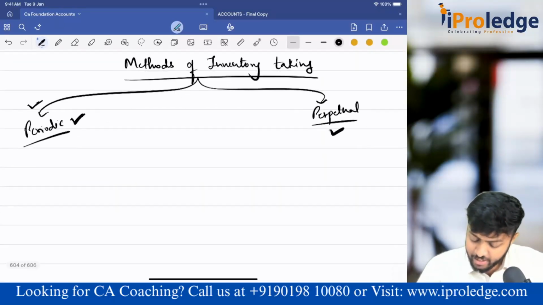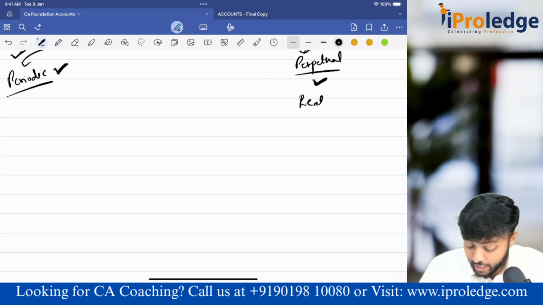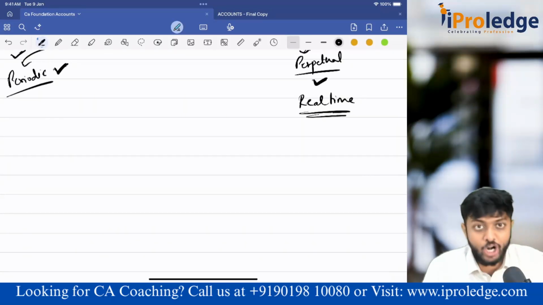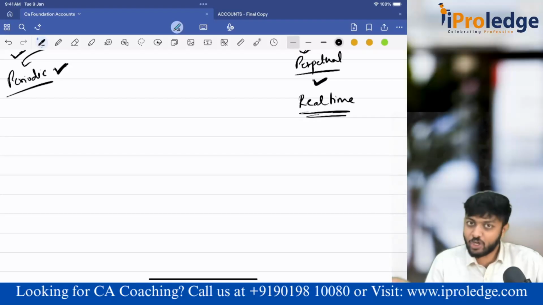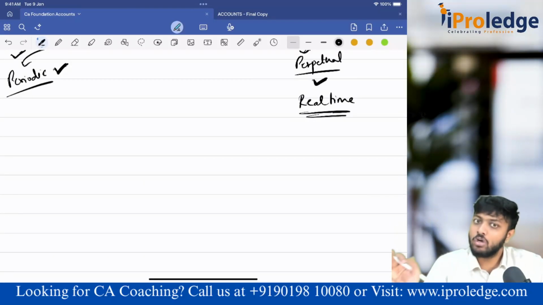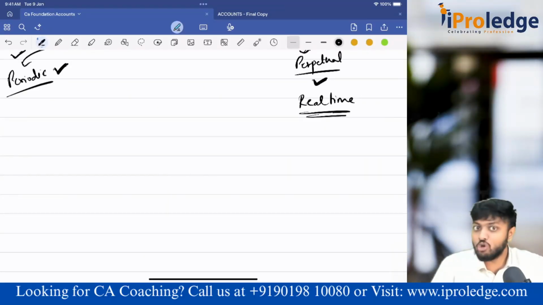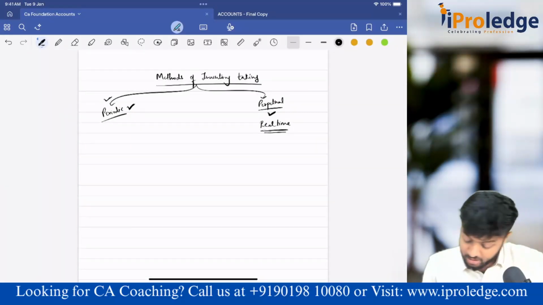In perpetual inventory taking, we are not waiting till the end of the period to do inventory counting. Your accounting software is recording everything and it is getting updated in real time. In periodic, the moment you make a purchase, do you get the closing stock? No. No matter how many purchases or sales you do, whenever you want inventory, you have to go down and count. But in perpetual, all that problem is not there. The moment you make a new purchase, closing stock is updated. The moment you make a sale, closing stock is updated. Yes or no? 100% yes. Done. Now that is your different methods of inventory taking.